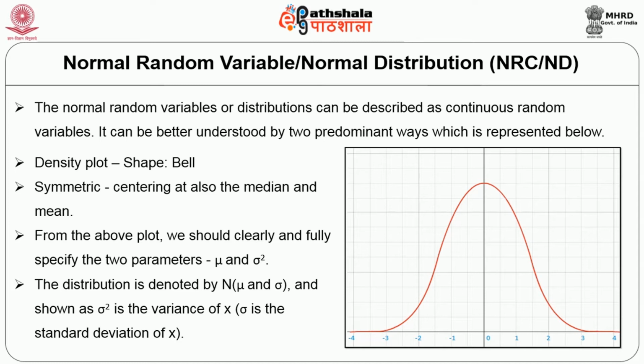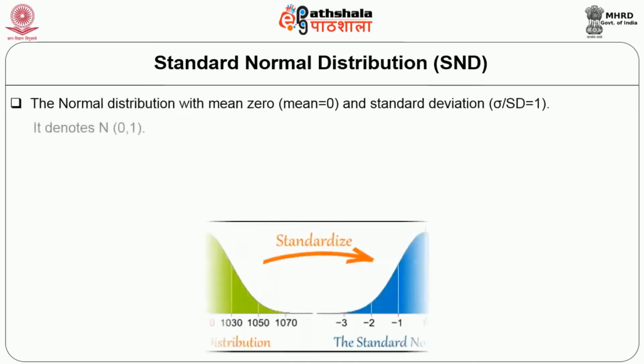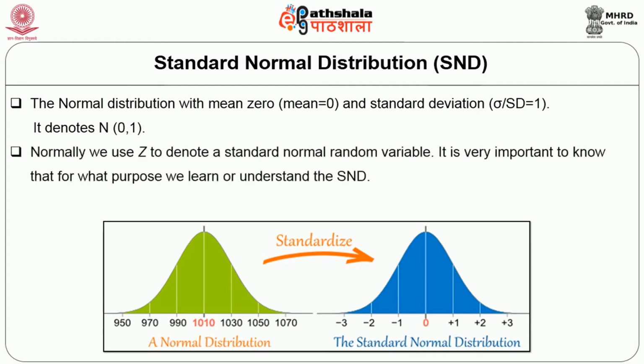Under normal distribution we have another aspect, that is, the standard normal distribution. What does this standard normal distribution say? This is a normal distribution with the mean equal to 0 and the standard deviation equal to 1. It is denoted N of 0, 1. Normally we use Z to denote a standard normal random variable.